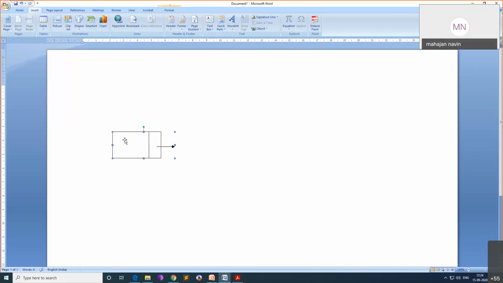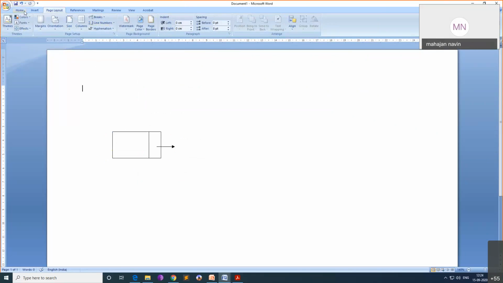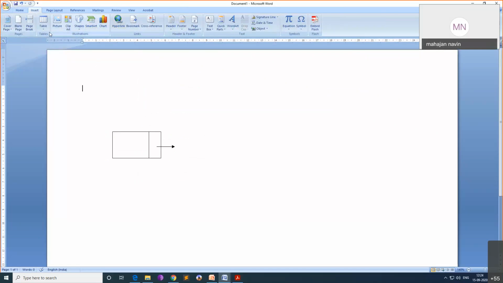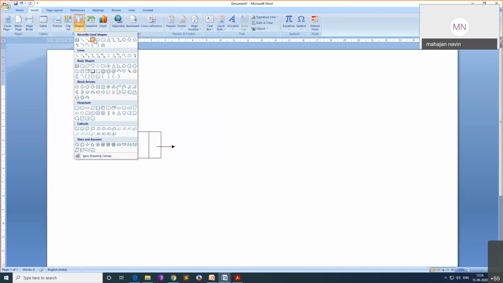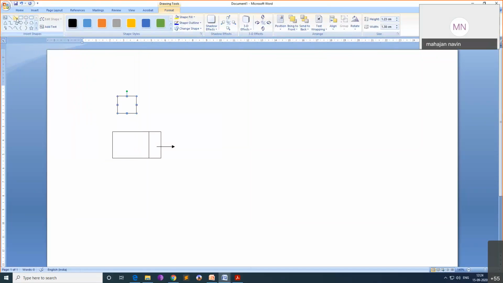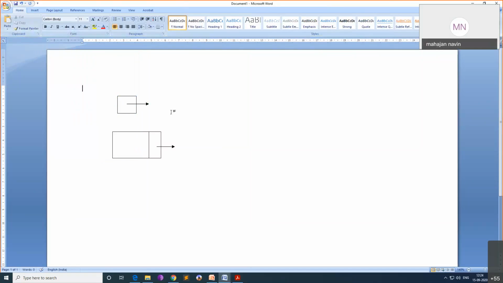Suppose initially when you create a list, what will happen? Initially when you create a list, we will have a pointer. The pointer name may be either list or start. Say this is a pointer, pointing somewhere. You can also just show it as an arrow. Okay, now I will group them together also.